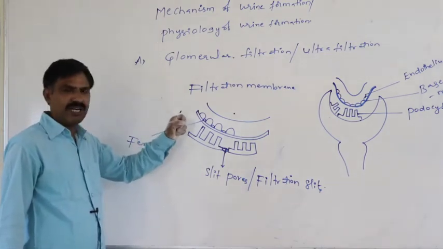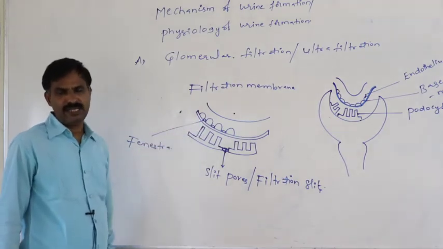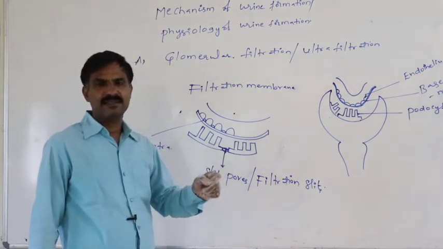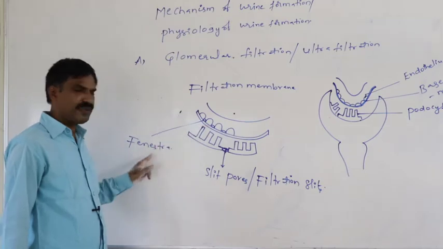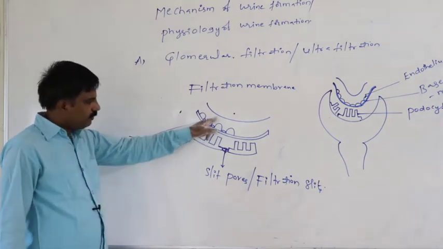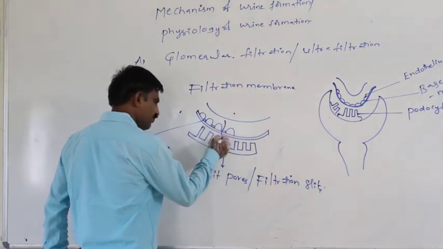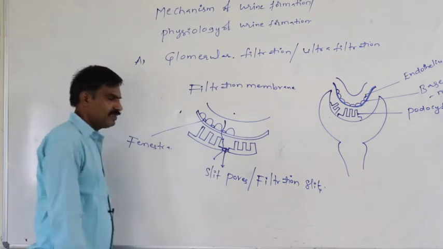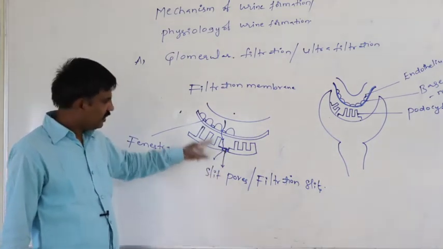While the blood passes through the glomerular capillary, due to the pressure difference, the blood is at first subjected to filtration through the fenestra. Later, through the fenestra, it reaches the Bowman's capsule through the slit pores.